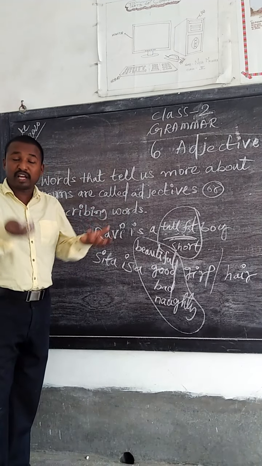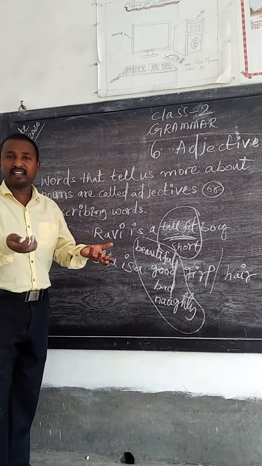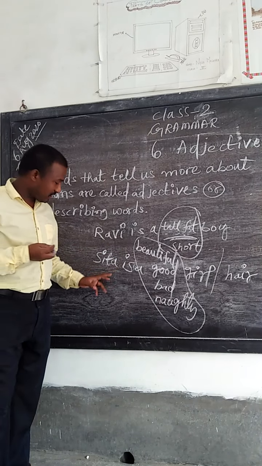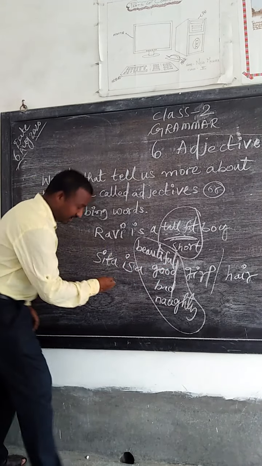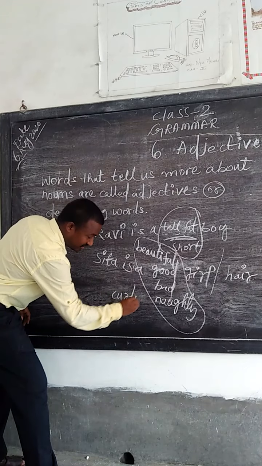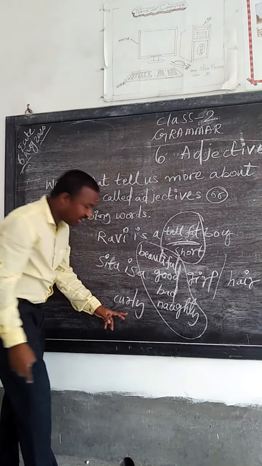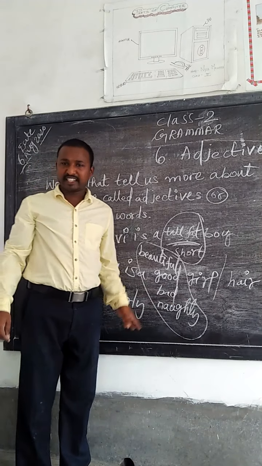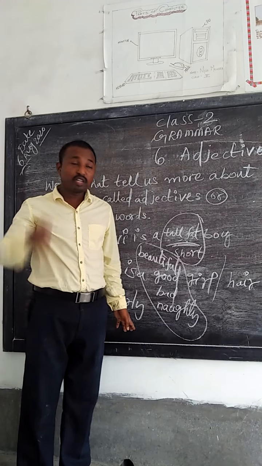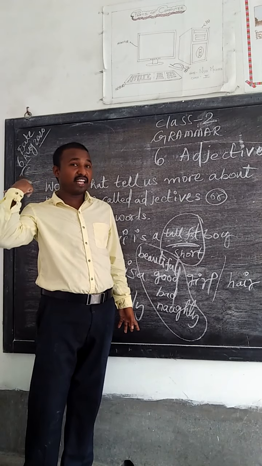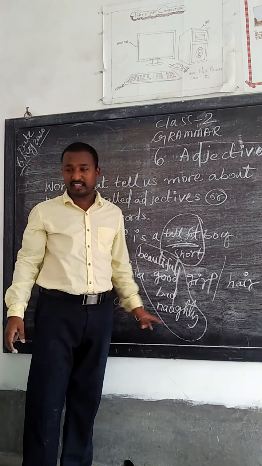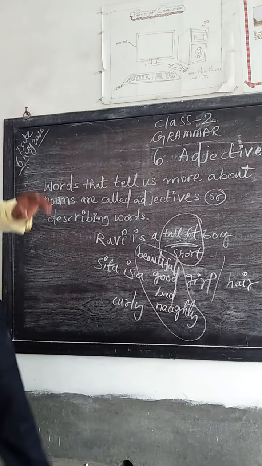She has a beautiful egg or a curly egg. Sita has a curly egg. So this is the adjective, the describing word. You have to understand this.